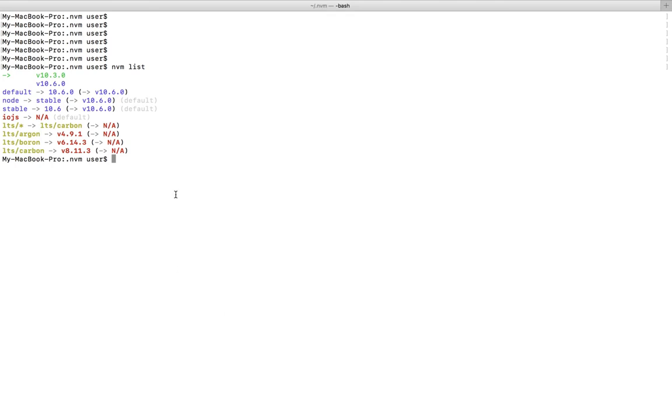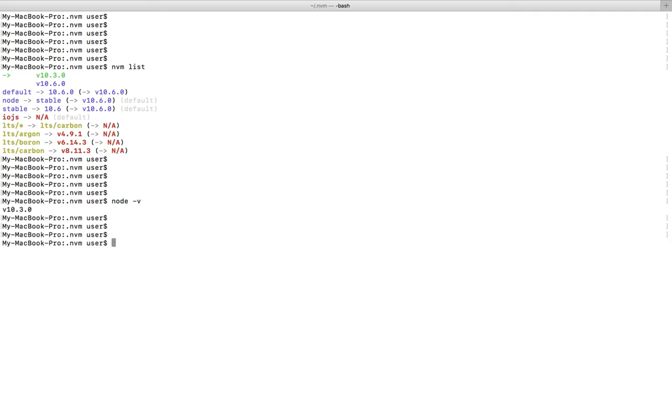You can see in this system I have installed 2 different versions of Node, 10.6 and 10.3. 10.3 is the active one. You can see this symbol here. If you run node -v, you can see the version of the active node.